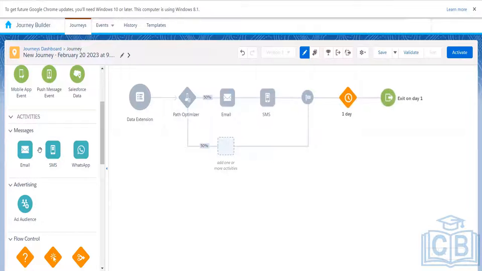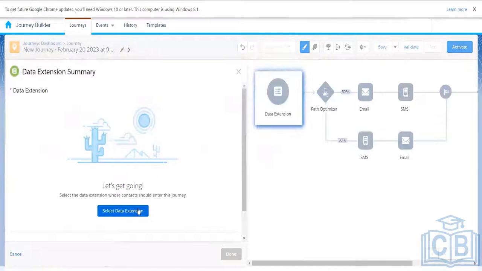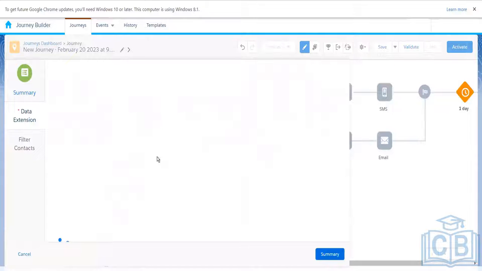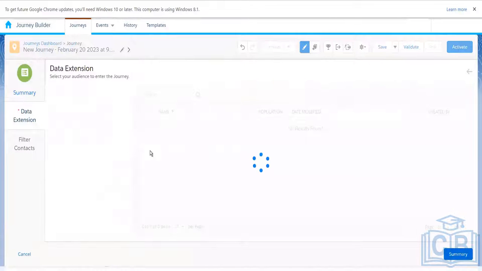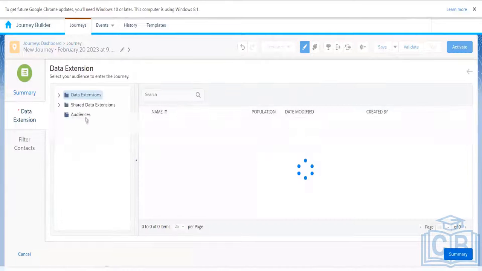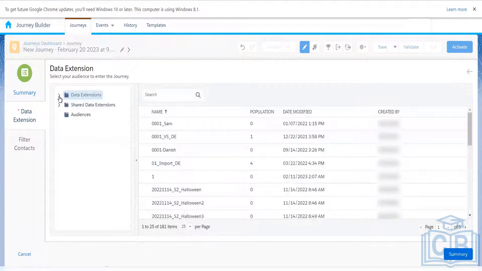Let's say we have this path, and then this path, and then this path below. Let's configure the data.